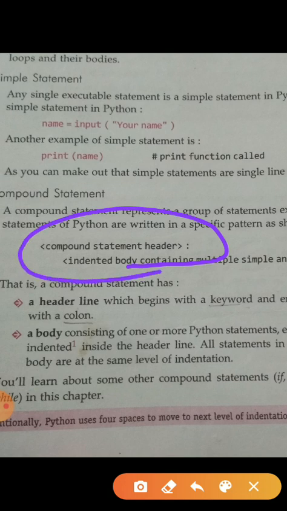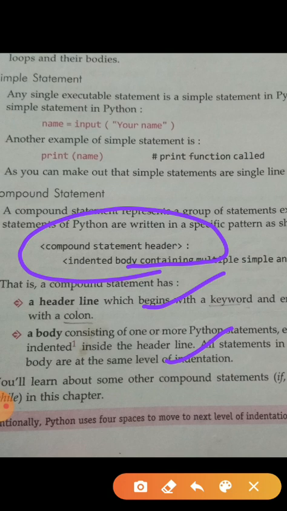Basically these compound statements are divided into two parts. The first one is the header line and the second one is the body. The header line uses a keyword and a colon sign, and the body consists of more than one Python statement, each indented inside the header. All the statements in the body are at the same level of indentation.